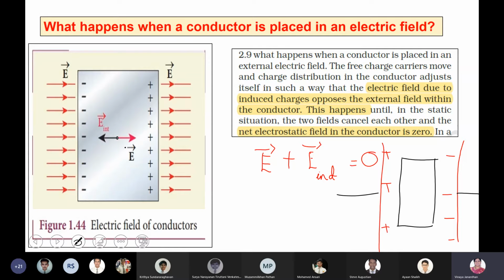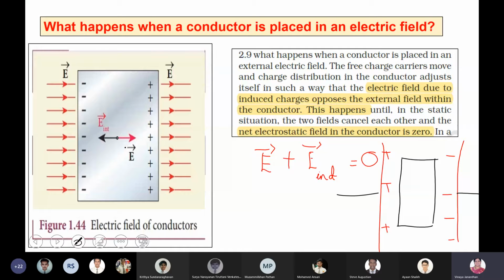Yusuf, Vishesh, Zuhair, Surya, Steve, Siddharth, anyone can answer. What is a conductor generally? Free electrons, which can carry current easily. Which allows current to flow through it. A conductor is something that allows the flow of electrons through it. Fine, that is fine. They have free charges, right? The valence electrons can easily move.